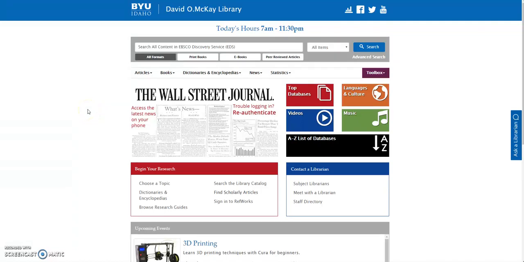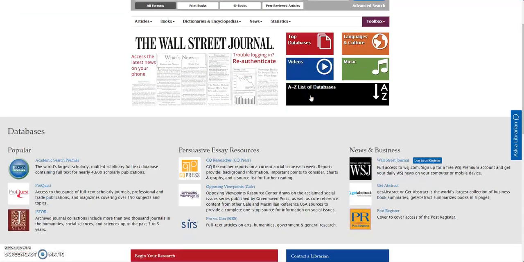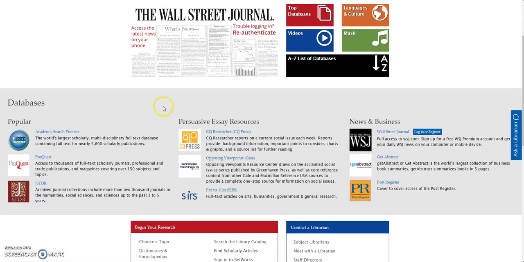Hi guys, I just wanted to really quickly show you some great places to do your research and your preliminary background checking and all the places you can look into a topic. I'm here on the David O. McKay Library homepage, and what I want you to do is go to this red icon here. It says Top Databases. When you click on that, it will open up all the most popular databases, and what I want you to look at is the persuasive essay resources.